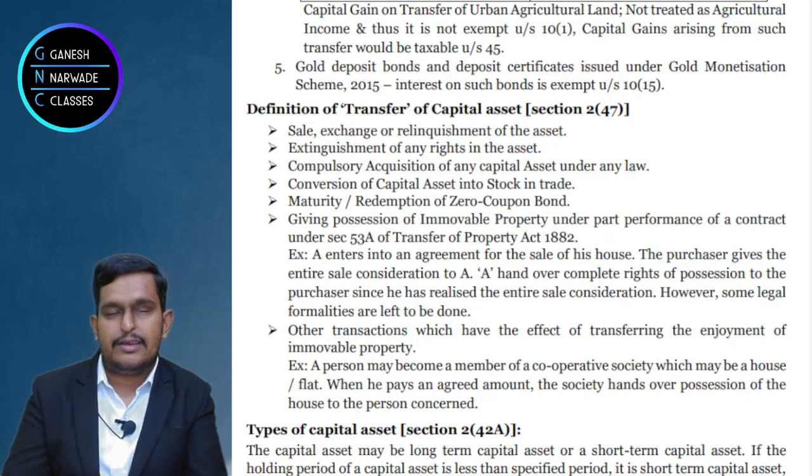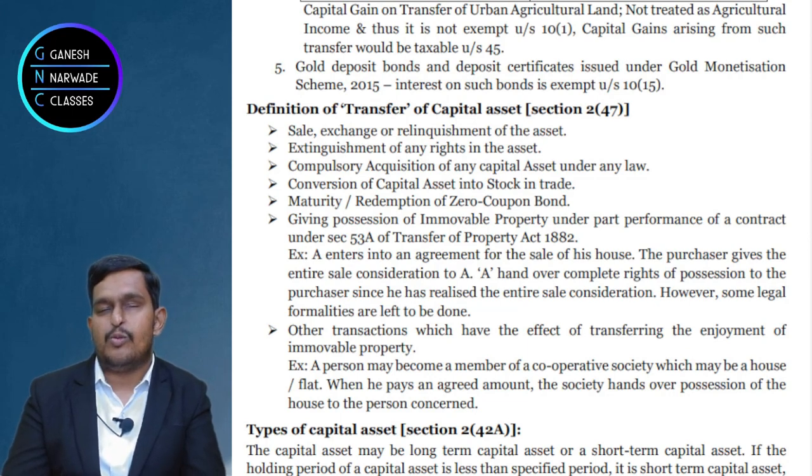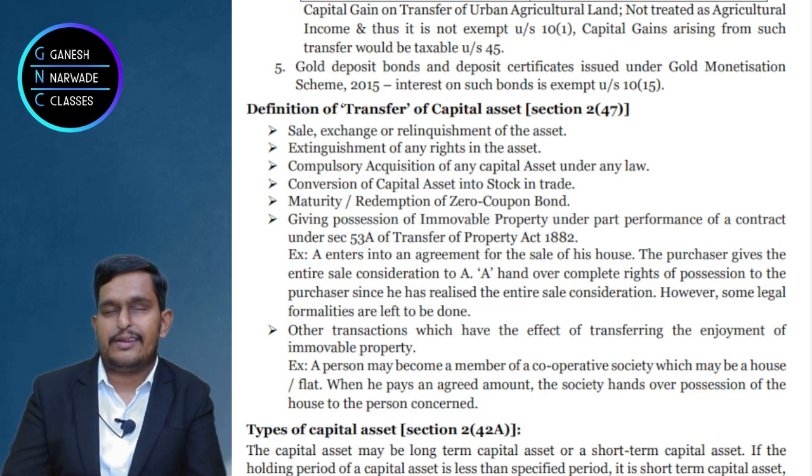So what we discussed till now is the 5th point, maturity, redemption or transfer of zero coupon bonds. Now the 6th point we have to understand. There is something called a transaction in immovable property.